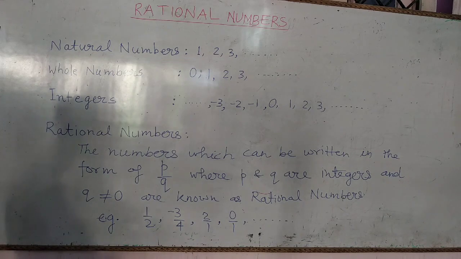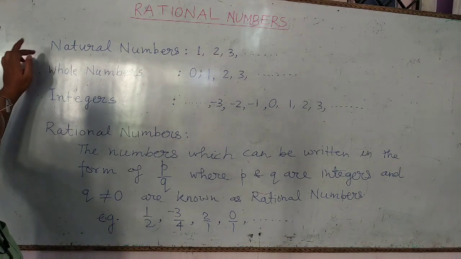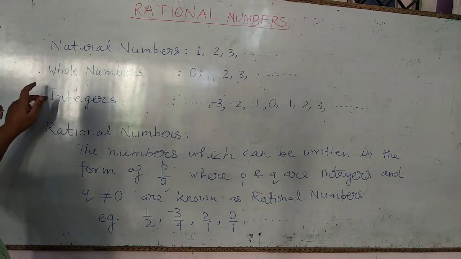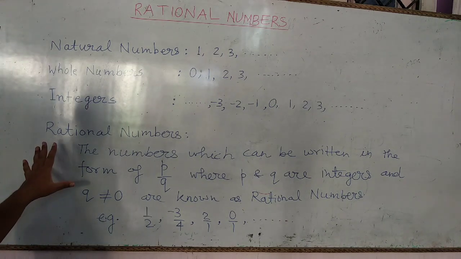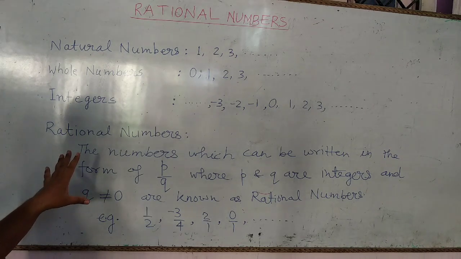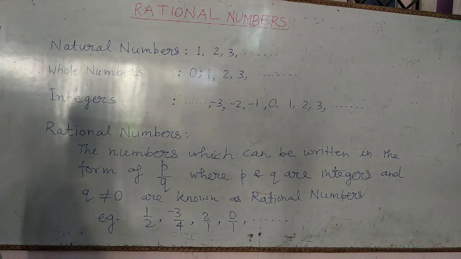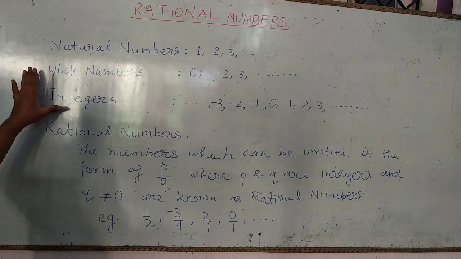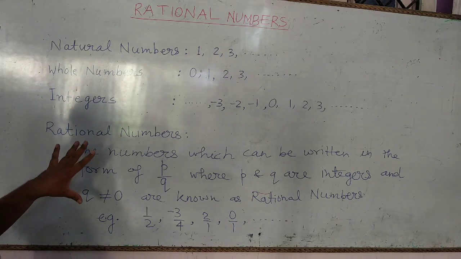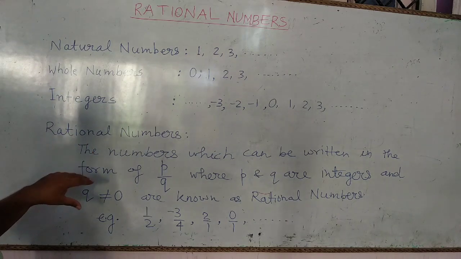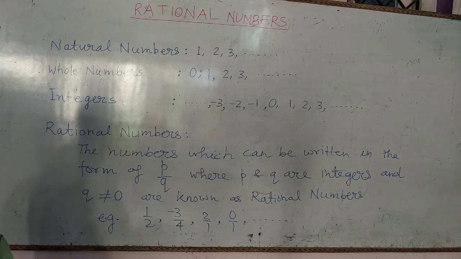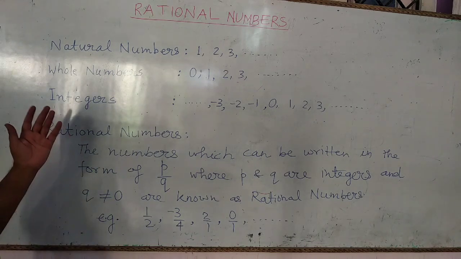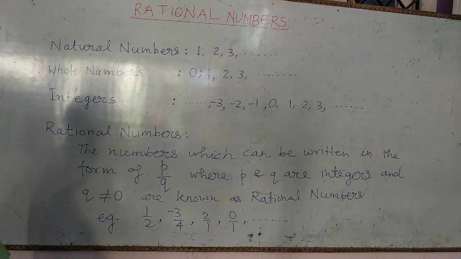So we can say that all the previous number systems, natural numbers, whole numbers, integers, all are rational numbers, because if we write these numbers upon 1, we get the form of P upon Q, and all these number systems are included in the rational numbers. So we can say that rational numbers contain all the natural numbers, whole numbers, integers.